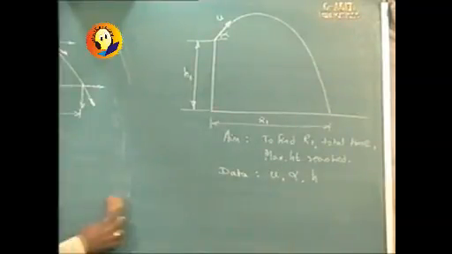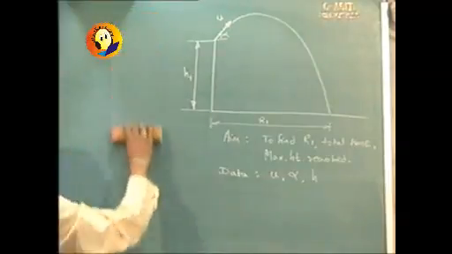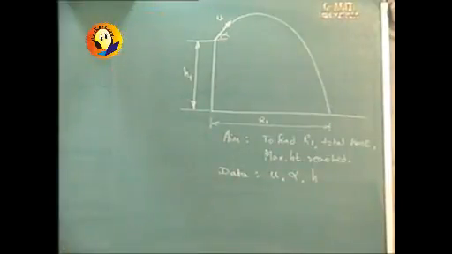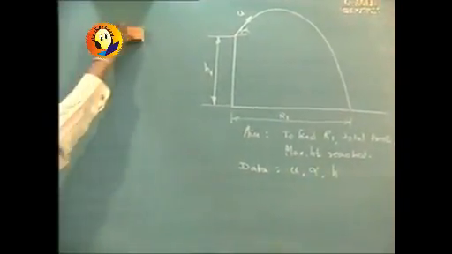As I have shown you in the earlier case, even over here the considerations are going to be the same. That is, we will be dealing with the horizontal component of velocity as well as the vertical component of velocity in a separate manner.